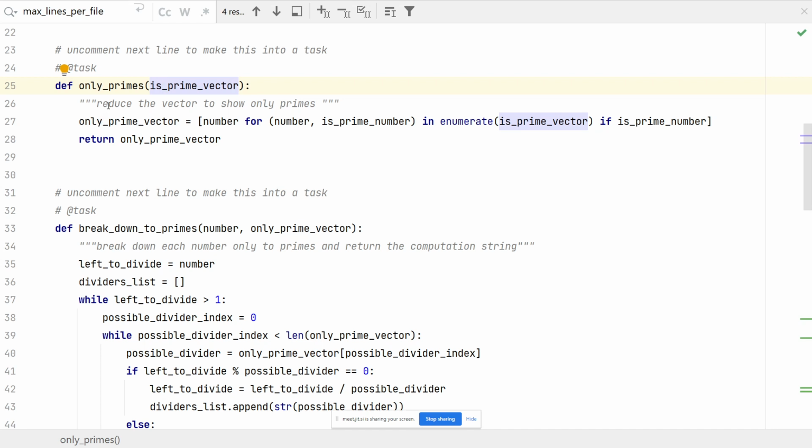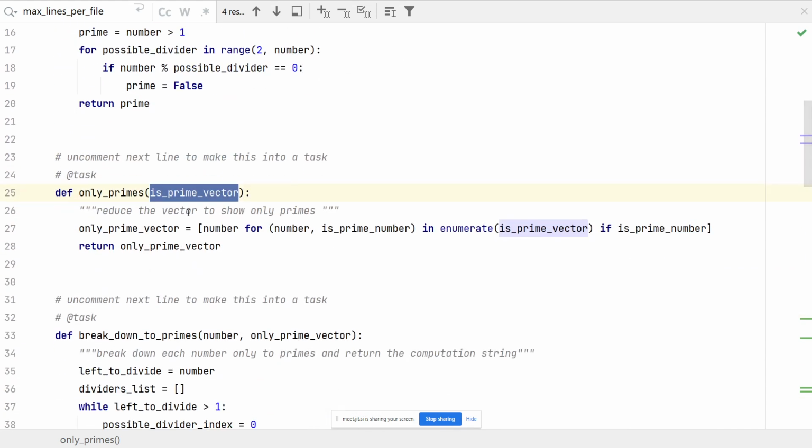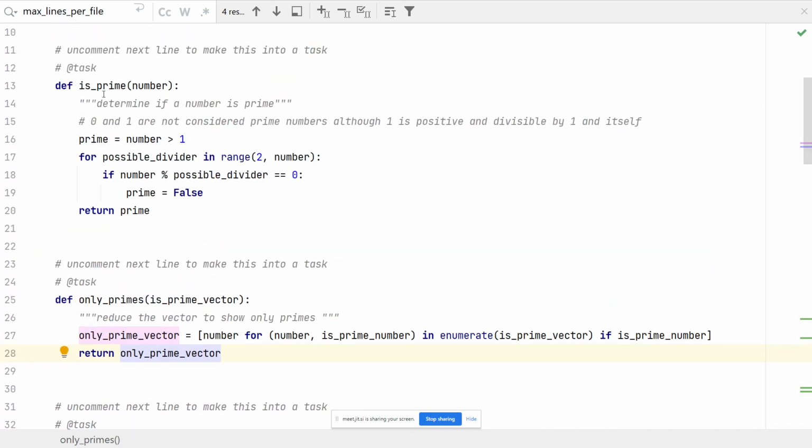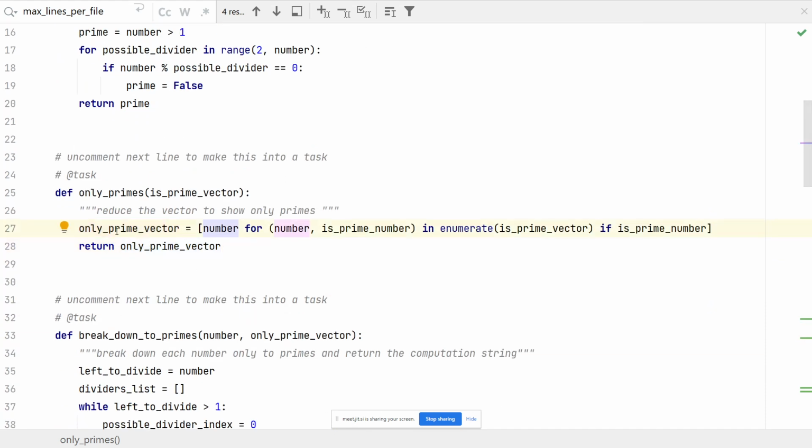Okay, so what it will do is it will look for all the numbers. One more thing, sorry: the is prime vector is something that will be created by is prime. It will be a vector of ones and zeros. So basically, later you will see I'm filtering all the primes out. And the way I'm going to do it is I'm going to look at the number. The number is actually an enumerator.